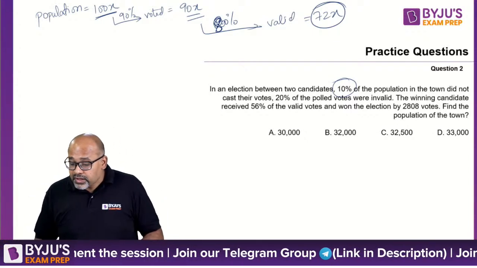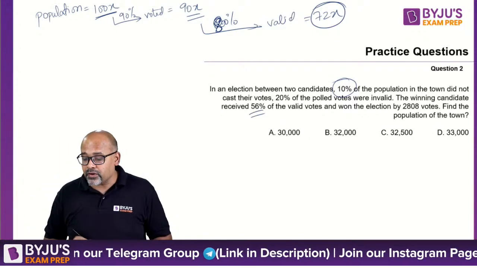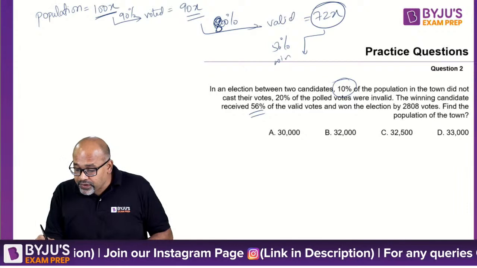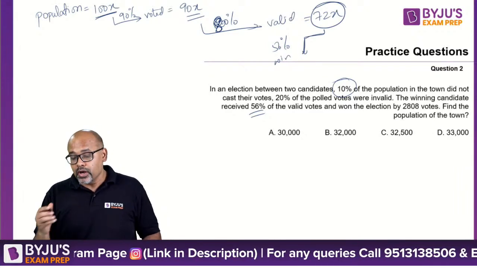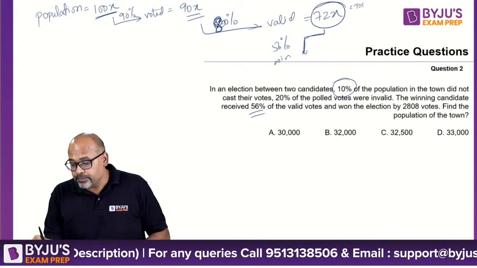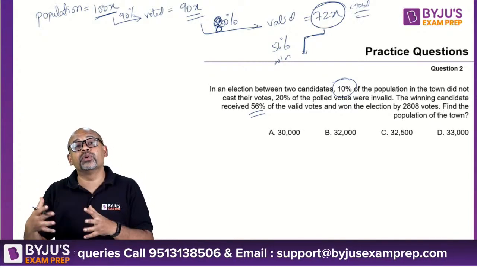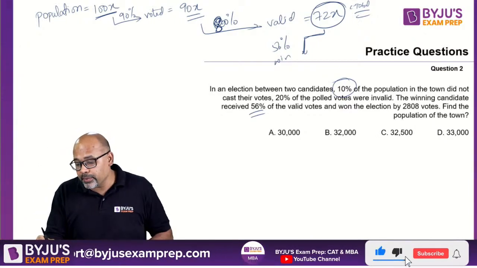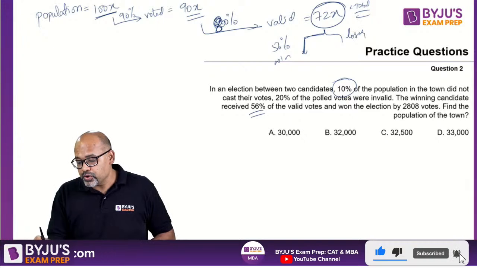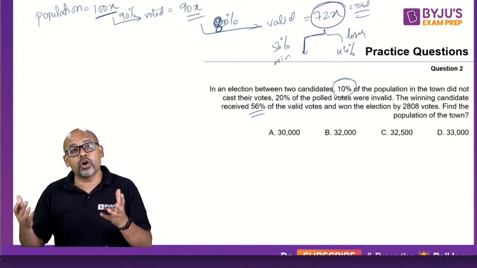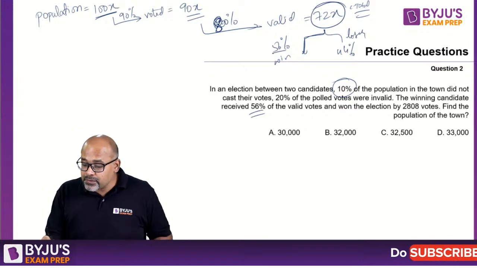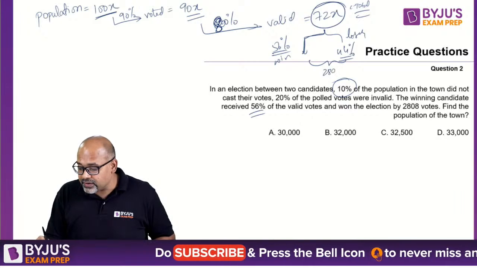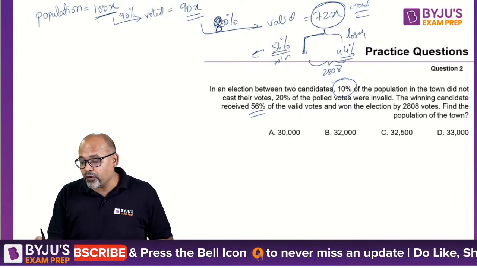Now, the winning candidate received 56% of the vote. So out of this 72, 56 is for the winning. This is the total votes that were counted. In that, 56 goes for the winner. Automatically the loser should get 44% because total should always be 100%. So 56% and 44%, the difference here is 2808.